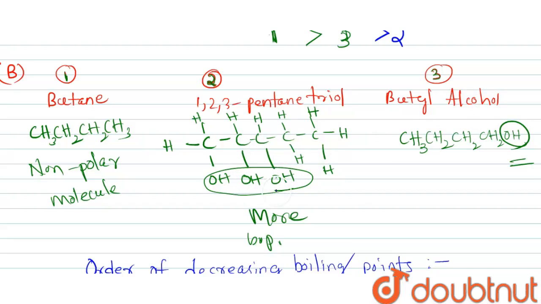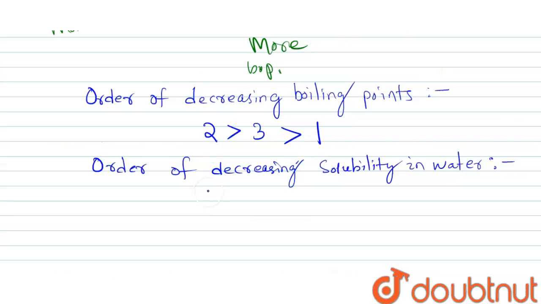So it will form more hydrogen bonding than butyl alcohol, which contains one OH group. So the order will be the same as the decreasing order of boiling points.